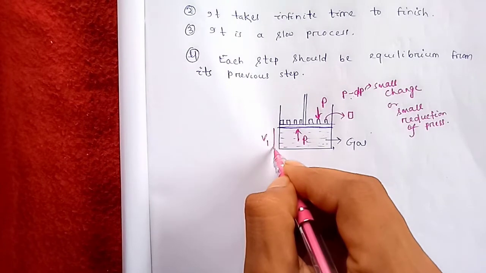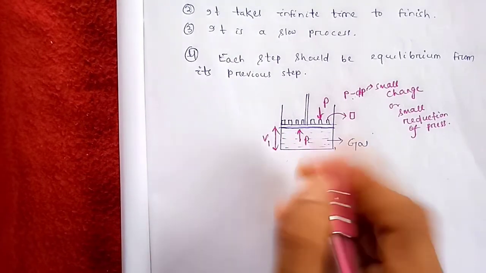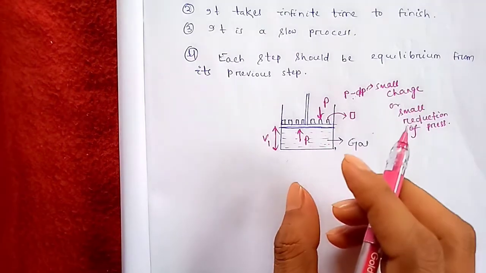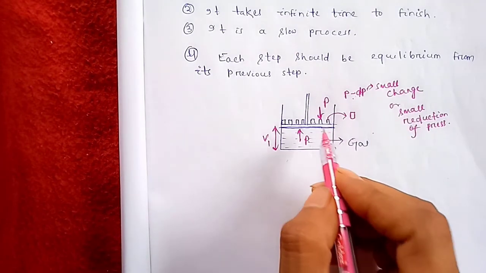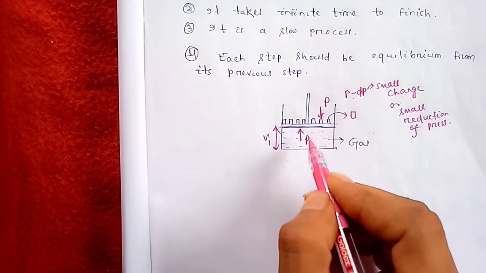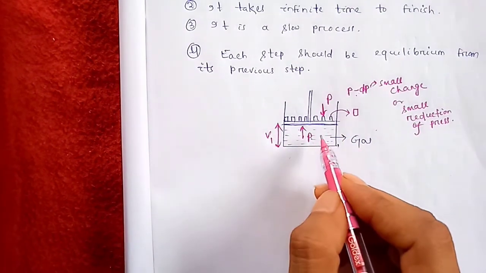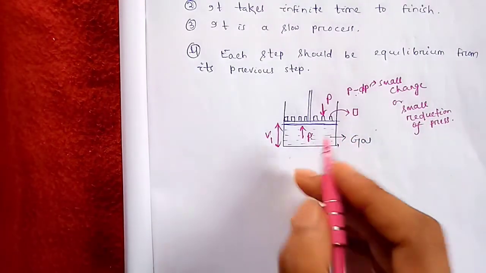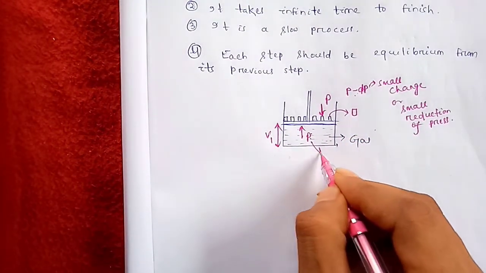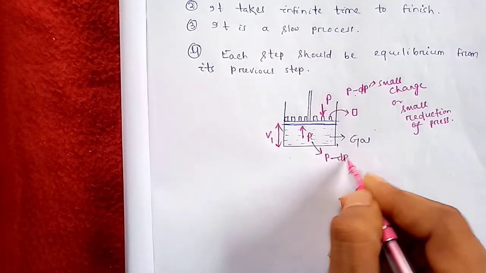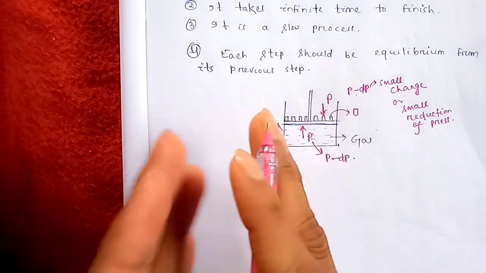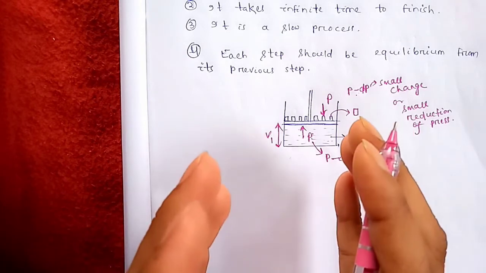Whenever the volume increases, suppose the initial volume was V1, as the volume increases the pressure inside the container will decrease. So till when will my piston go up? The piston will go up till the pressure inside the container and the pressure outside are equal. That means when this pressure becomes P minus dP, at that moment the piston will again be in equilibrium, right?